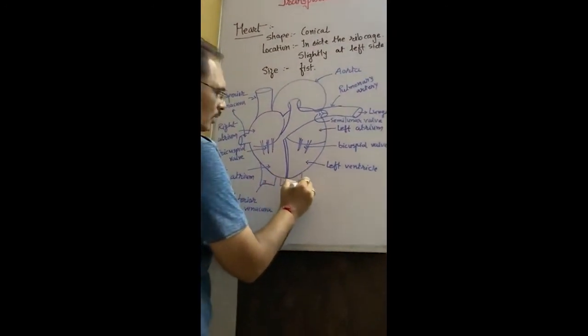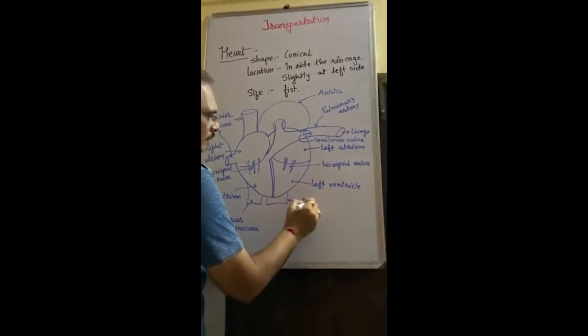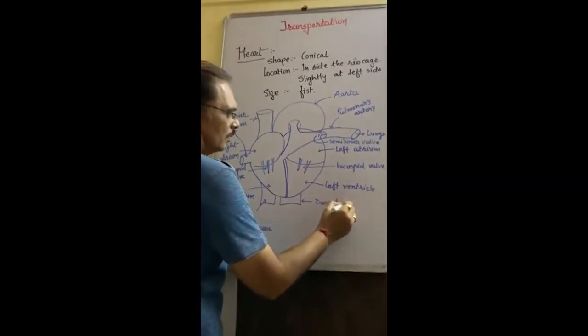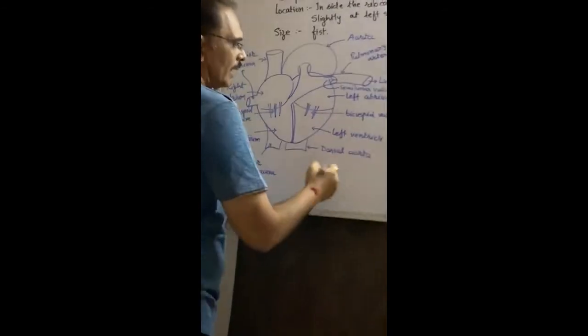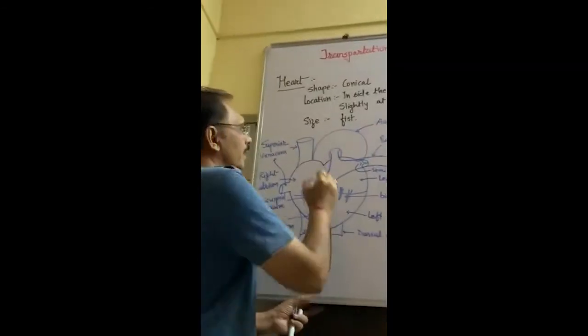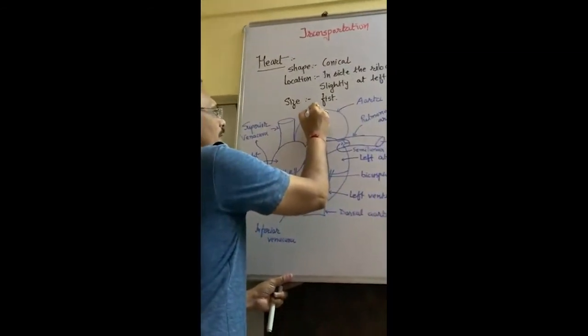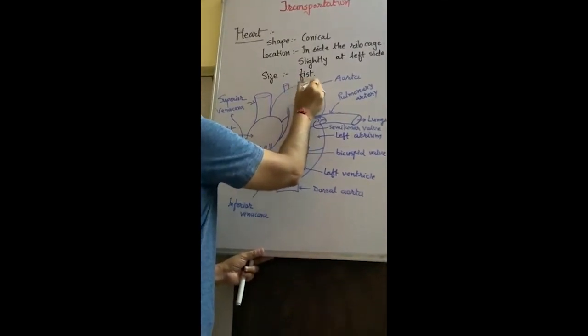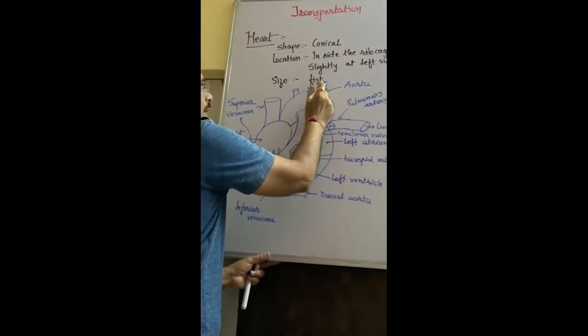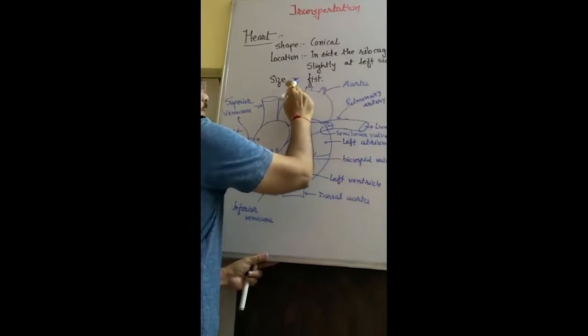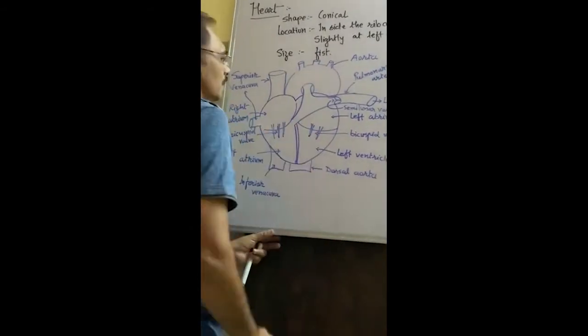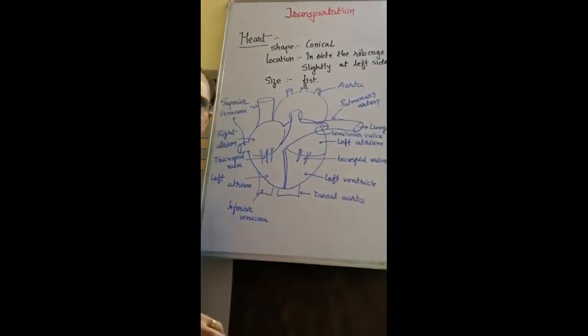Here it is the dorsal aorta. Dorsal means back side and ventral means front side. From here a small artery comes up and carries the pure blood towards the body. This is the structure of the heart.